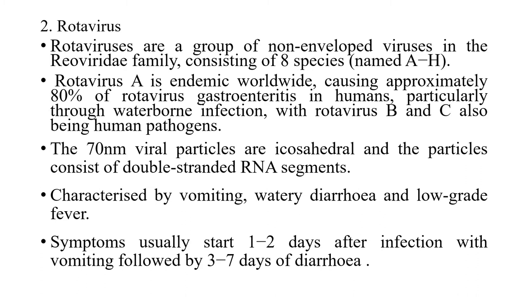So 80% of the gastroenteritis in humans is caused by Rotavirus A, particularly as a waterborne infection, and Rotavirus B and C are also human pathogens.